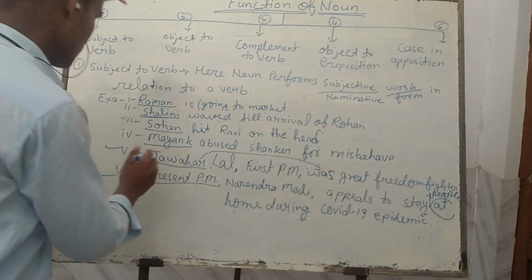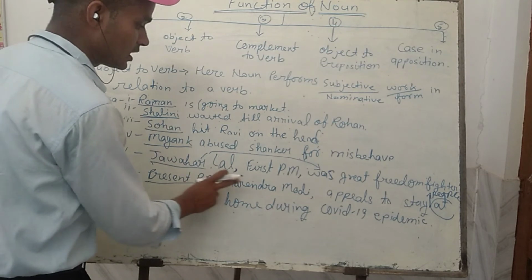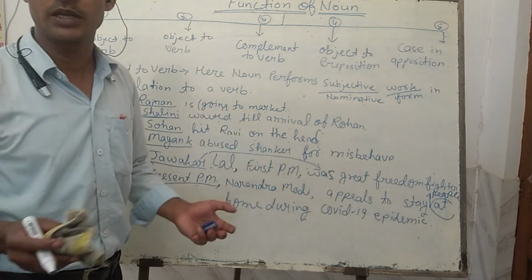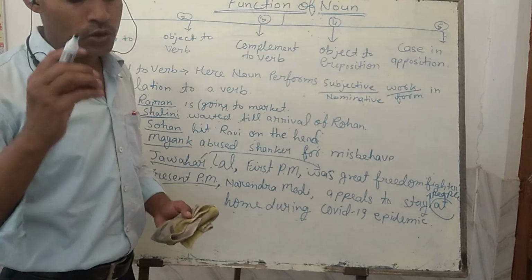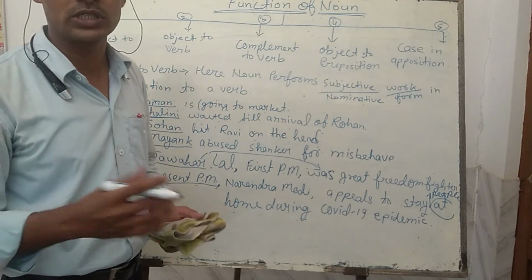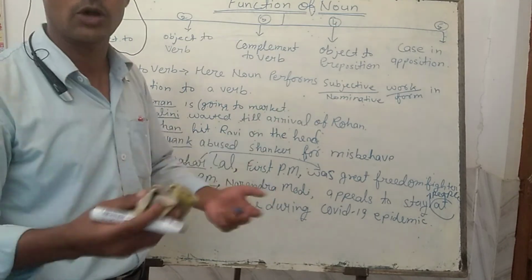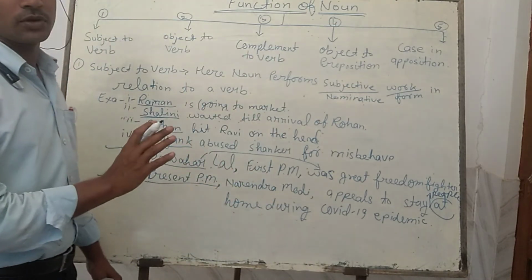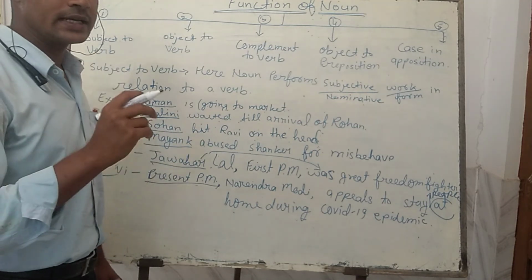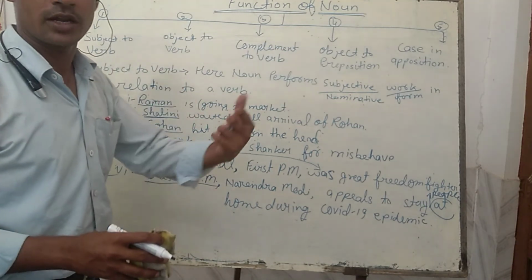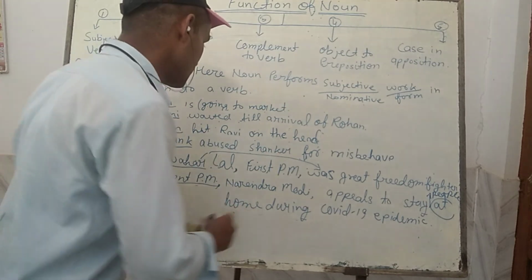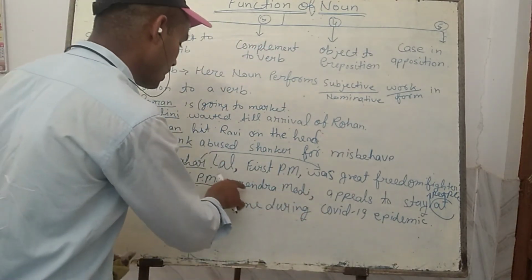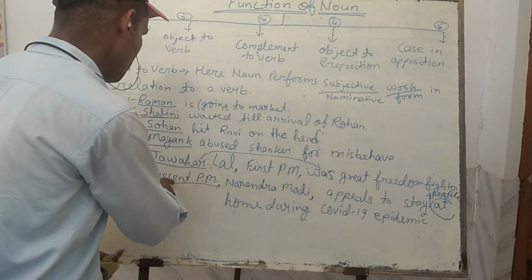After it, in the sixth example, present PM Narendra Modi. If I say before all of you "present PM," our present PM, you will come to know easily who our present PM is. PM Modi or PM Sonia Gandhi, or whatever the political party be. But if anyone talks about the present PM, then you will easily get who the present PM is at the time or moment of speaking this sentence. And then it is added, Narendra Modi, case in opposition, qualifying the name Narendra Modi, present PM.